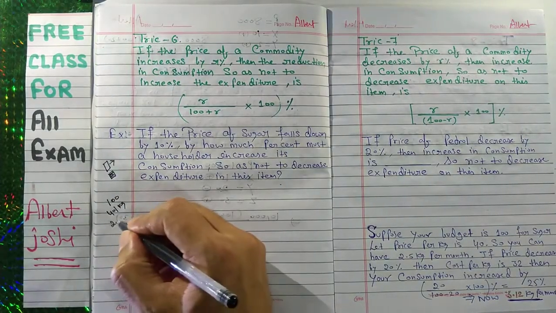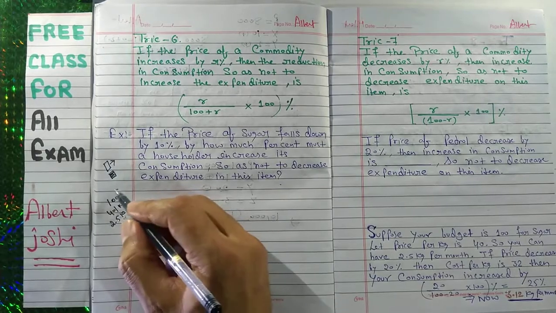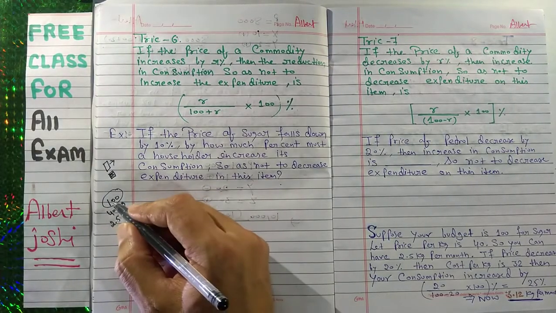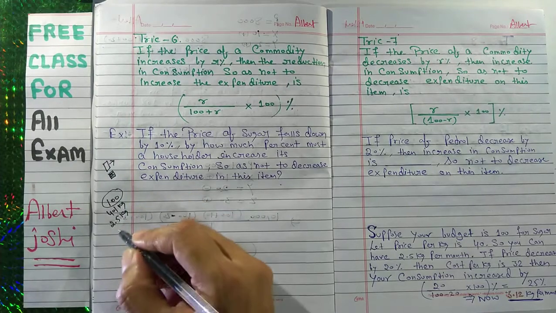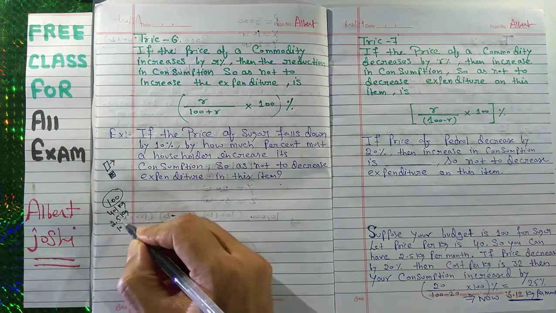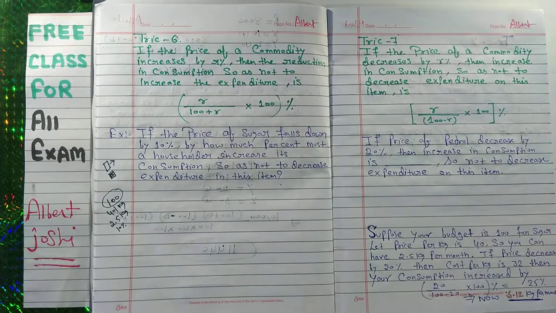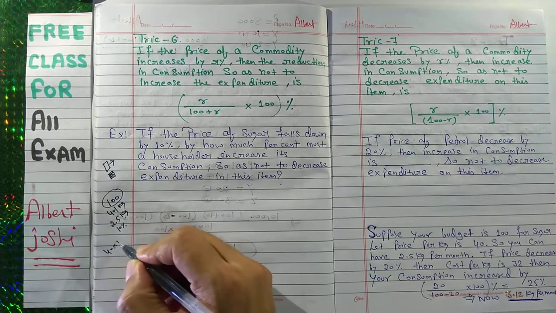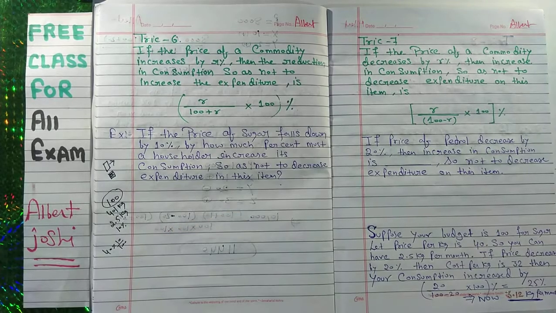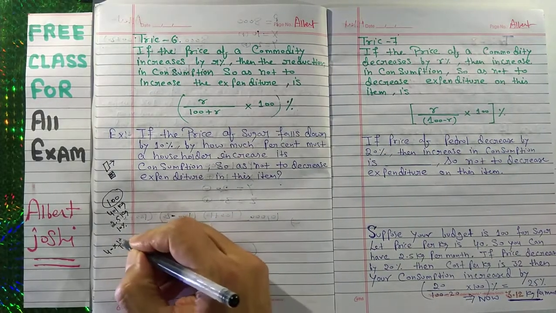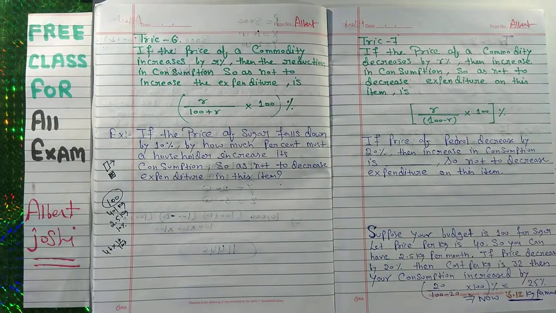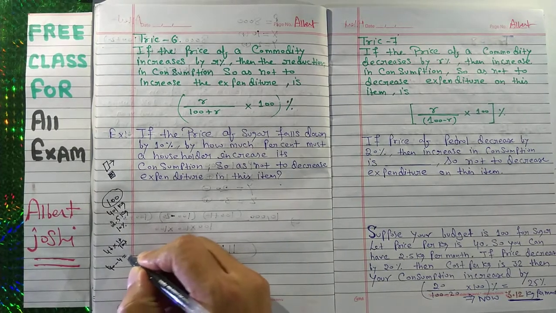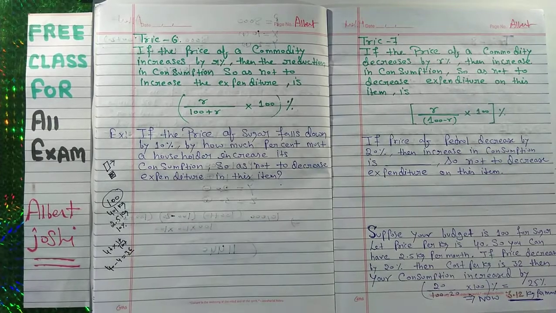So you can buy 2.5 kg with this amount. Suppose the price has decreased by 10%. 10% means 40 into 10 upon 100, so this is 4 rupees. So your price is 40 minus 4 is equal to 36 rupees.